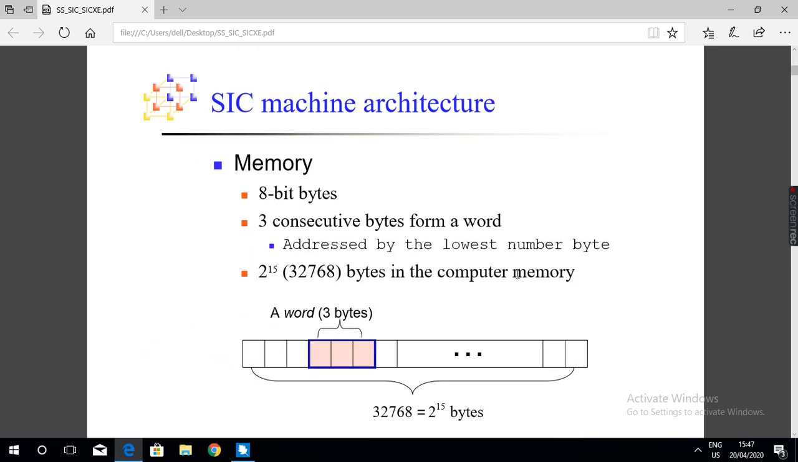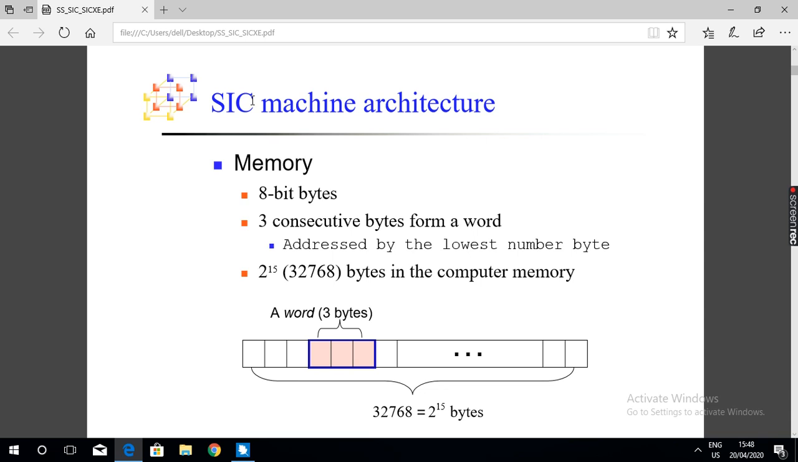Next, SIC machine architecture. This is important. In the examination, you will be asked to explain the architecture of SIC. There are two versions, SIC and SIC/XE. So these are the two possible questions: explain the architecture of SIC, the simplified instructional computer, or explain the architecture of SIC/XE.